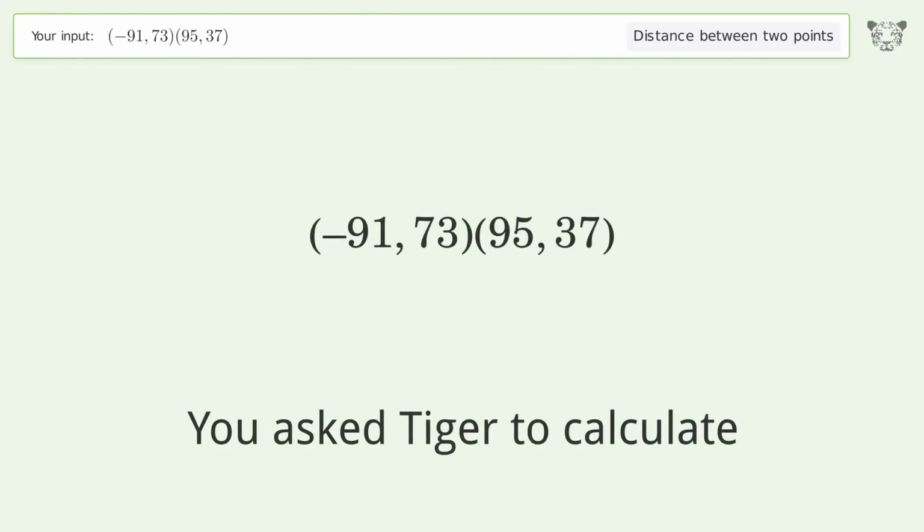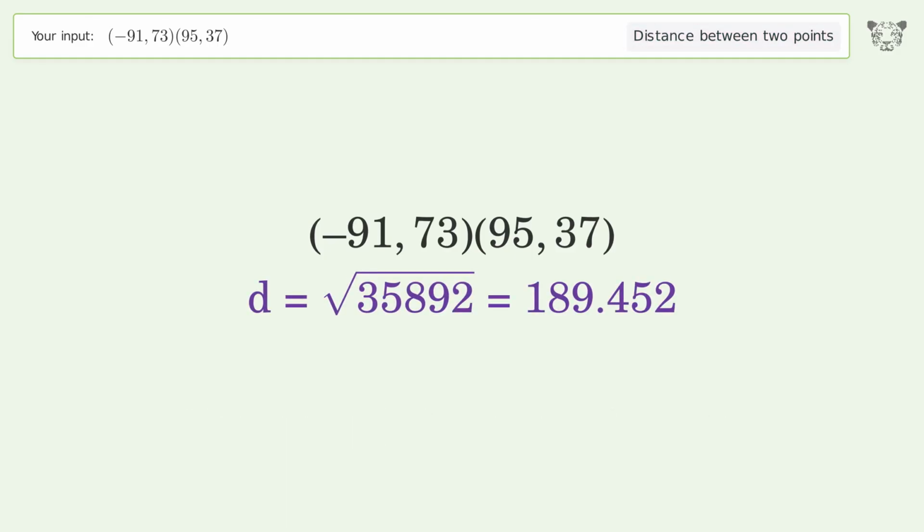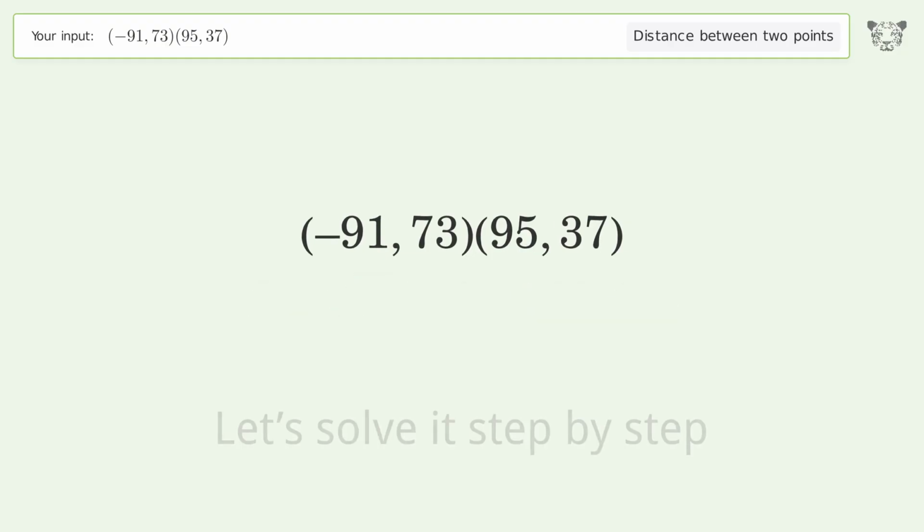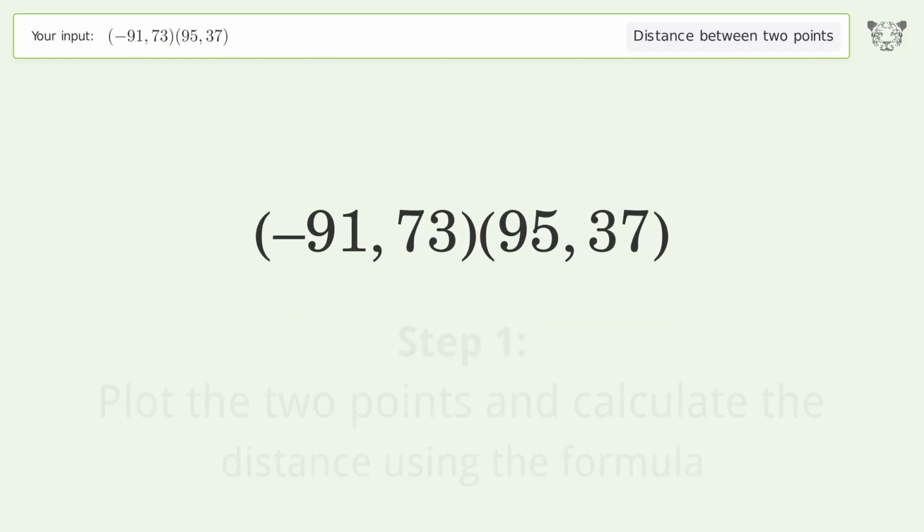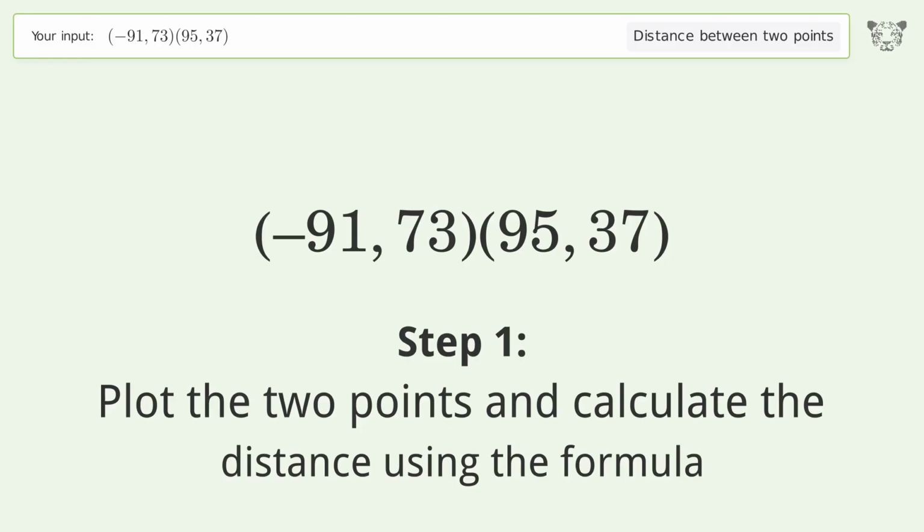You ask Tiger to calculate. This deals with the distance between 2 points. The distance between the 2 points is the square root of 35,892 or 189.452. Let's solve it step by step. Plot the 2 points and calculate the distance using the formula.